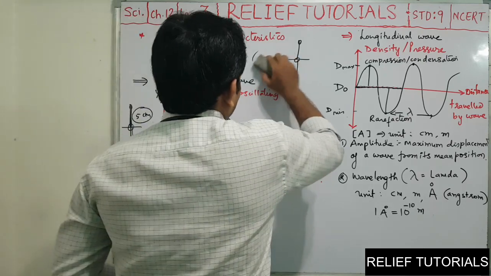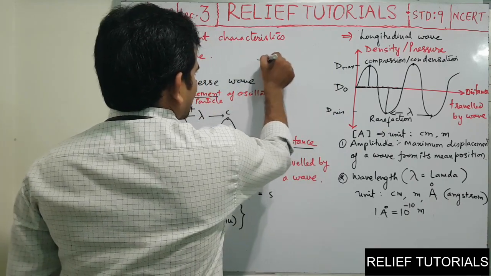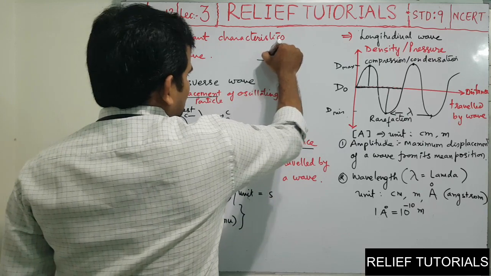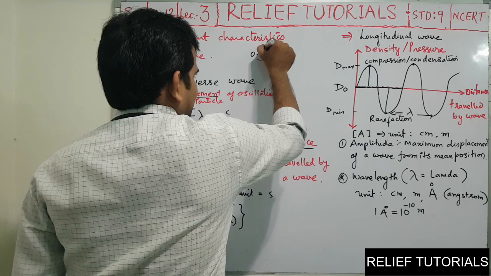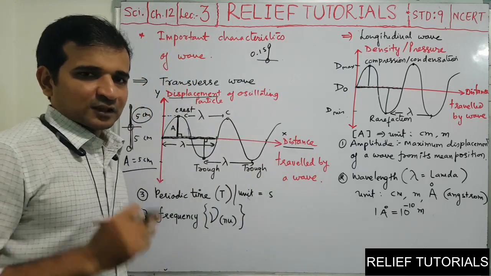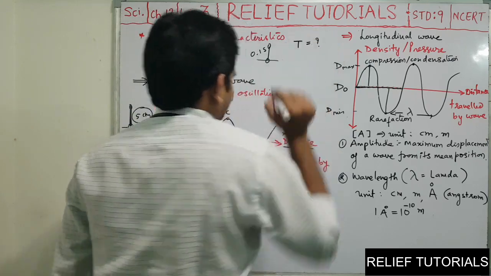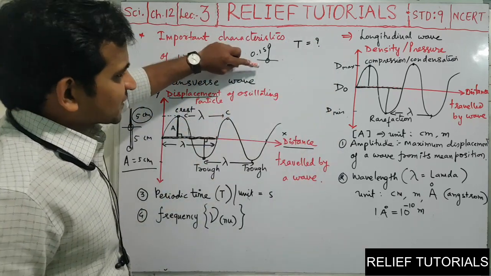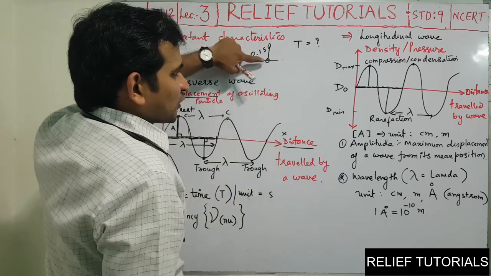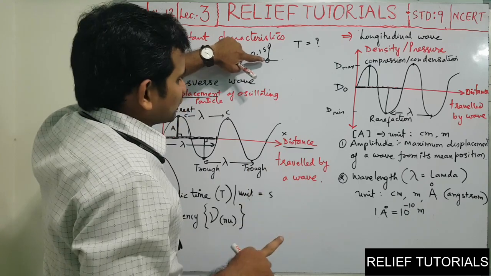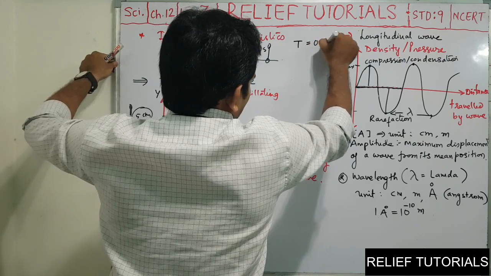If I say, consider this is one of the particles. It goes upward in 0.1 second. Then two answers I want from you. What is T? T means periodic time. So periodic time means time required to complete one oscillation. So this is 0.1 to go upward, 0.1 to again come back to mean means 0.2, then 0.3 and then 0.4. So T is 0.4 second.